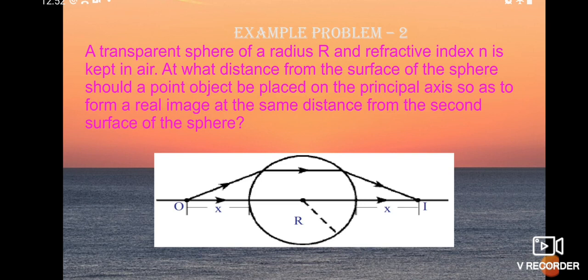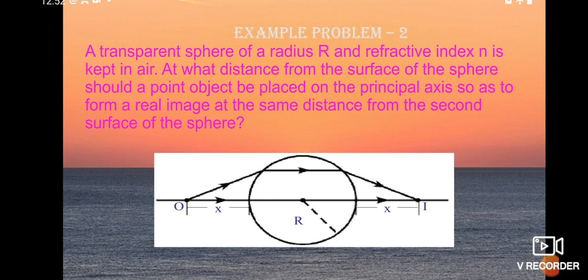So here what you have to find is at what distance from the surface of the sphere, from the pole, we have to keep a point object so that you can get the same distance image at the opposite side. So we have to find where to keep the point object so that the same distance comes to the image also. So we have to take only the left side portion of the sphere, the left side portion of the diagram.